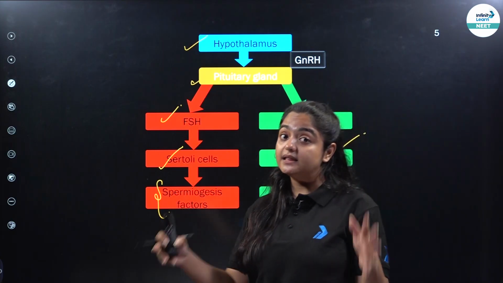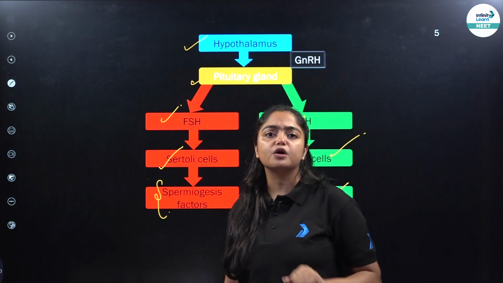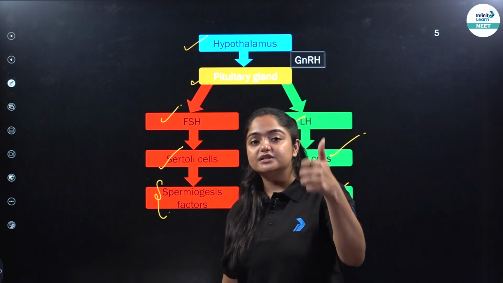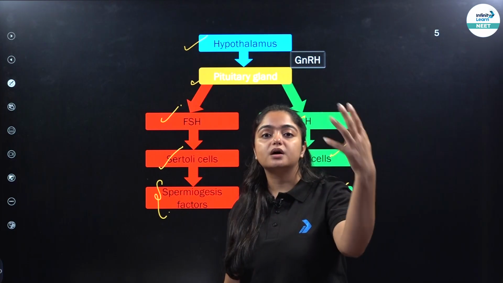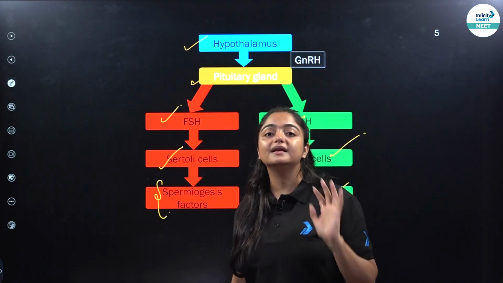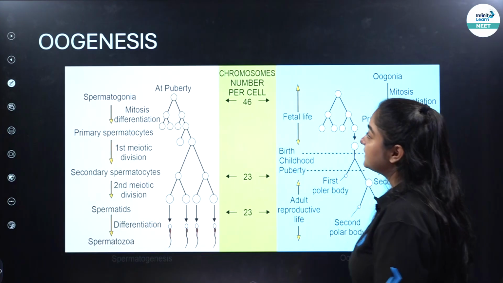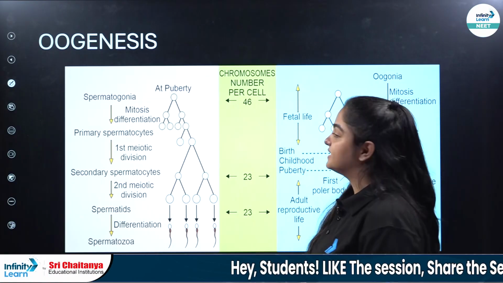So majorly in the process of spermatogenesis, these 2 hormones play a really important role, which is FSH and LH. FSH works on Sertoli cells and LH works on the Leydig cells, right? Now let's discuss oogenesis.